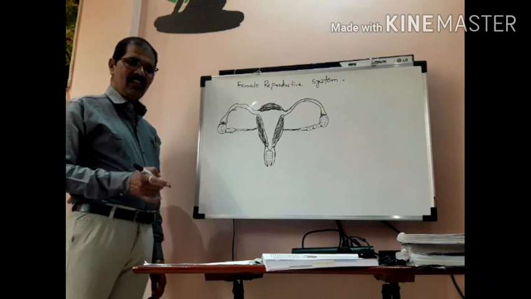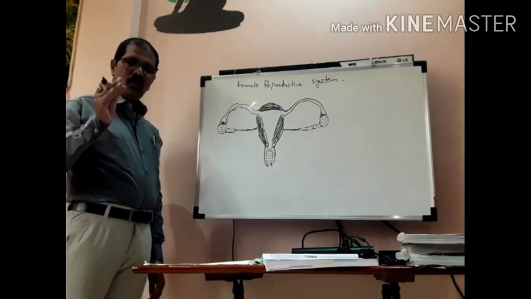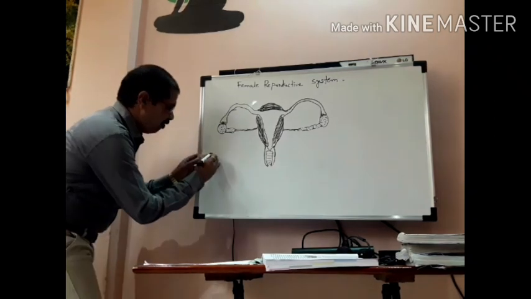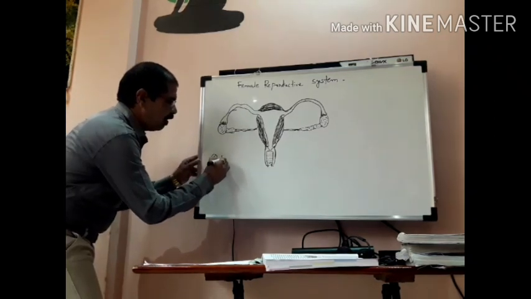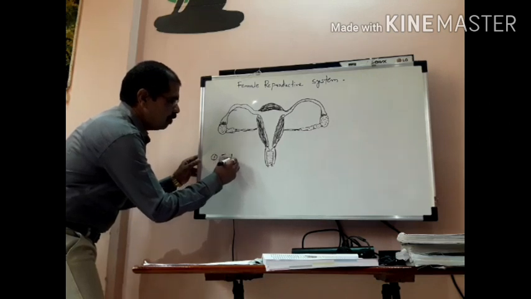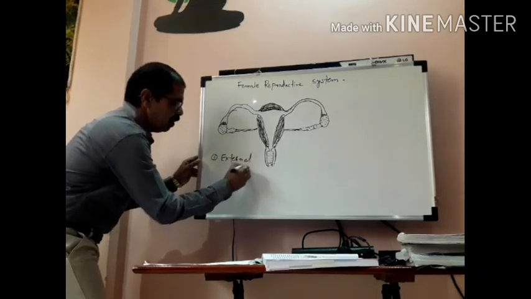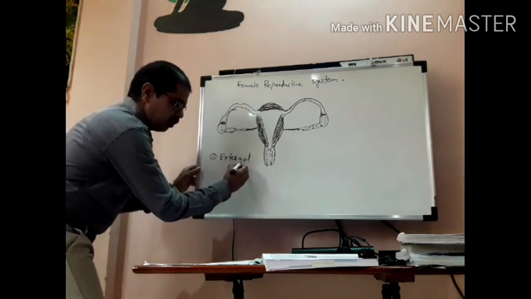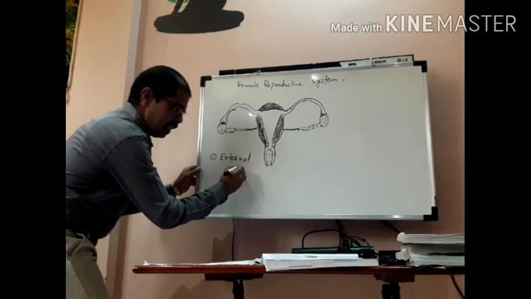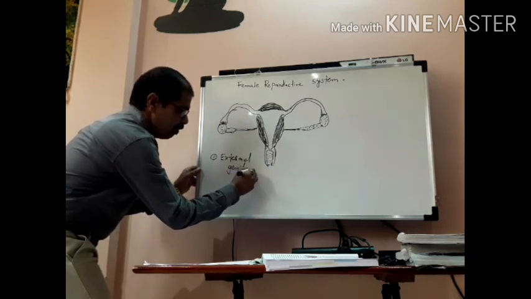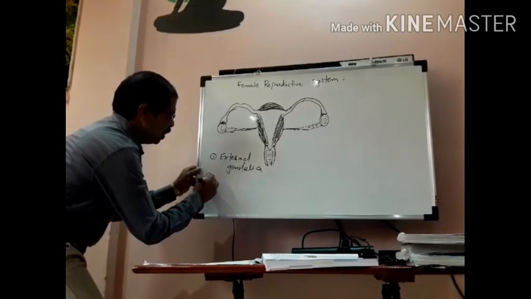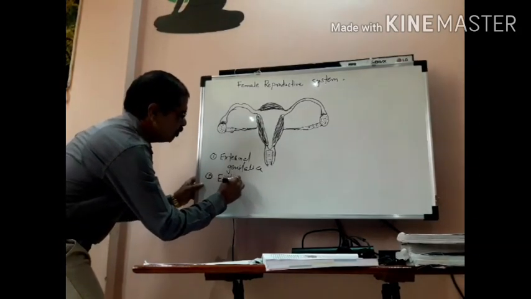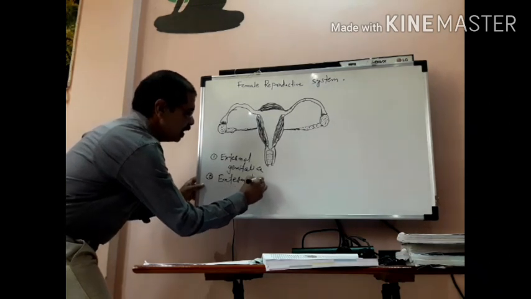Actually, this system has two sets of organs: one is the external genitalia and another one is the internal genitalia.